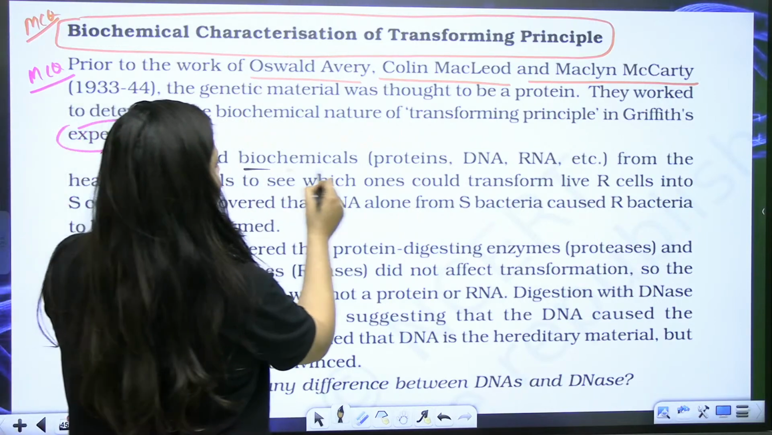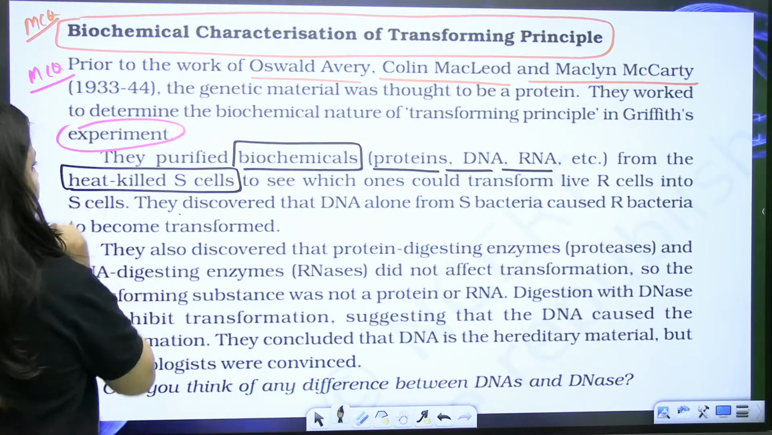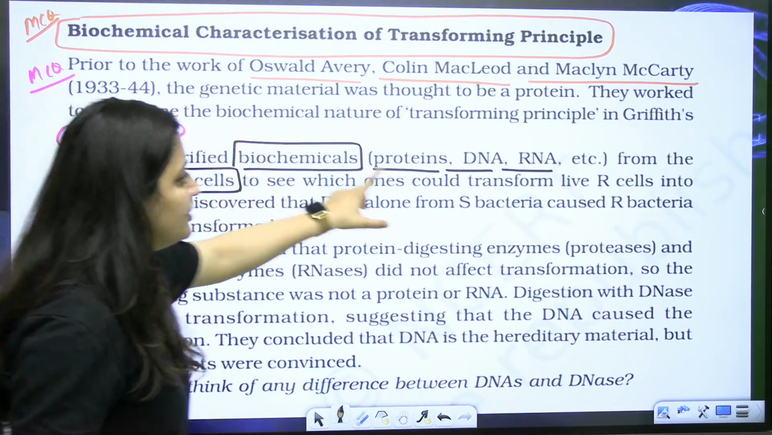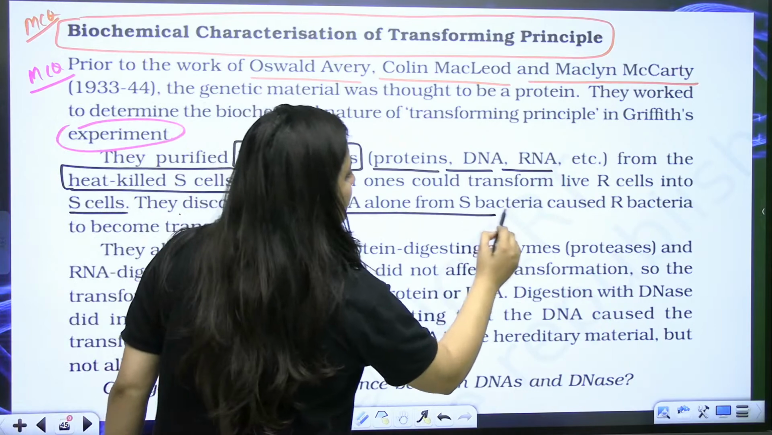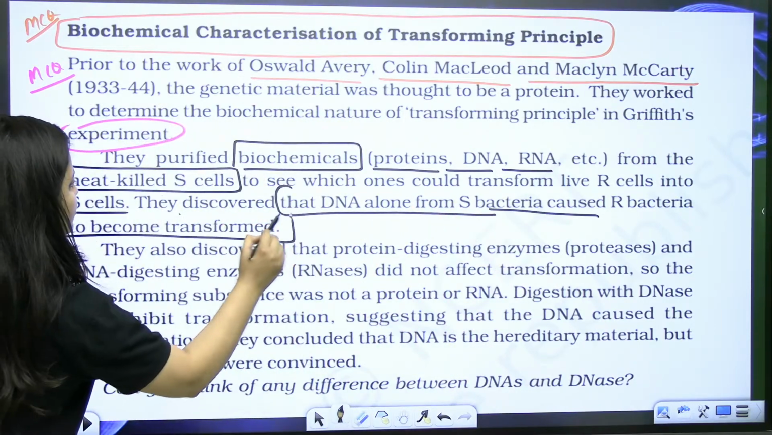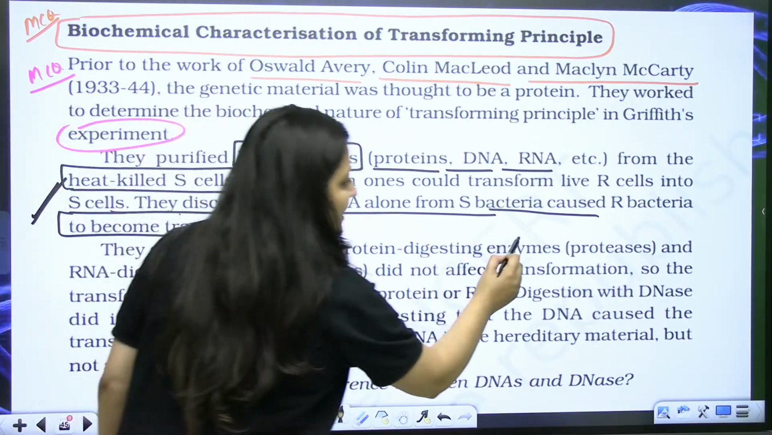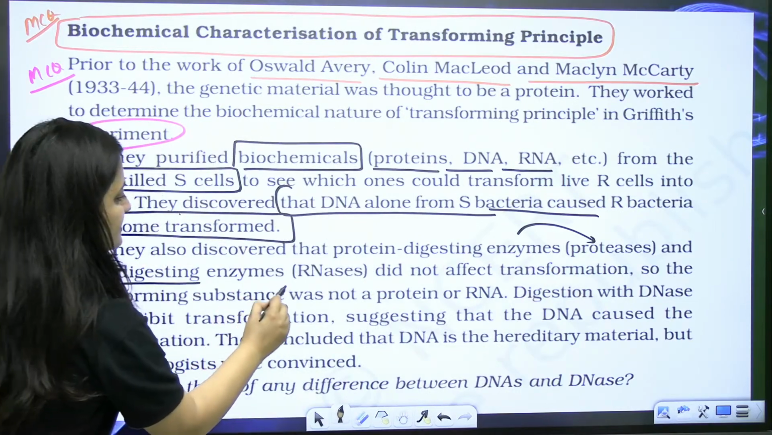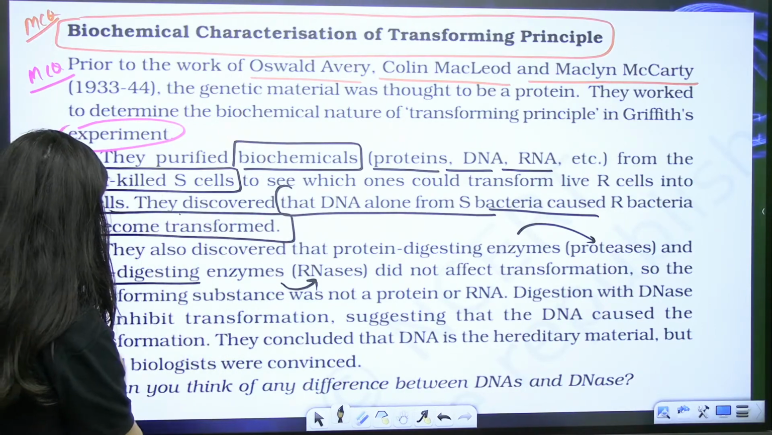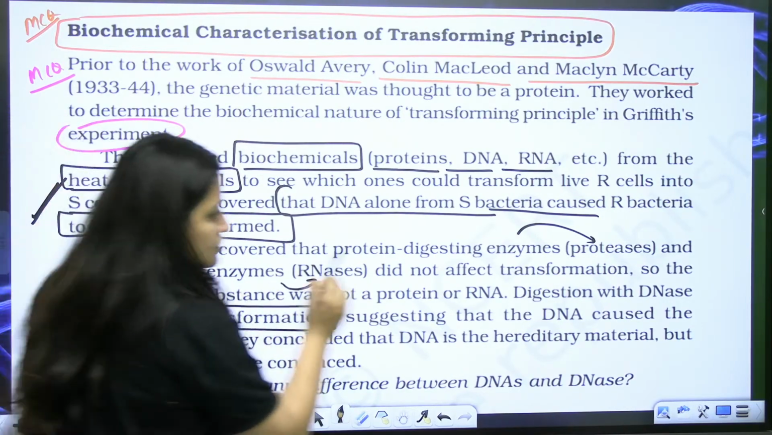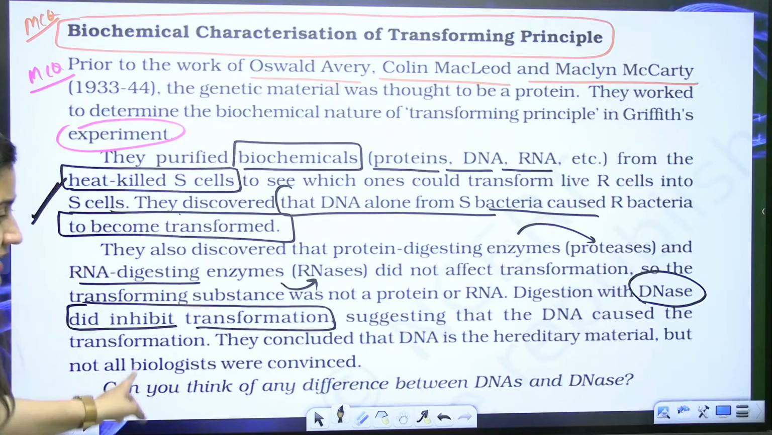So they purified biochemicals like proteins, DNA, RNA from the heat killed S cell, right? And they checked which could transform live R cells into the S cells. So they discovered that DNA alone from S bacteria caused R bacteria to become transformed. Clear, bache? They also discovered that protein digesting enzyme protease and RNA digesting enzyme RNase did not affect transformation, right? But digestion with DNase inhibits the transformation. So now you know what is this DNase. Clear, bache? So this is the complete experiment.